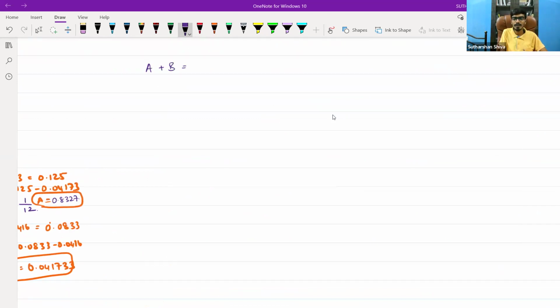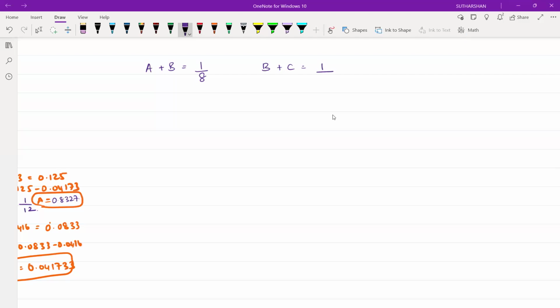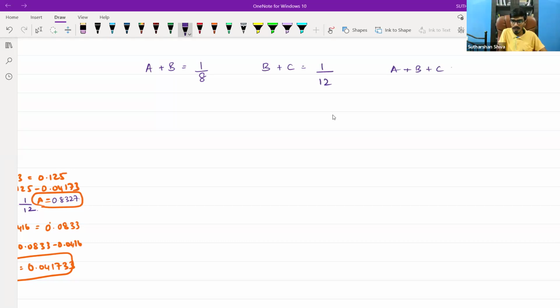Listen carefully. A plus B they have given for 8 days. So for 1 day, it is 1 by 8. For B plus C, they have given 12 days. It is 12 days, right? Yes, sir. So it is 1 by 12. A plus B plus C, they have given how many days? 6 days. So it is 1 by 6.